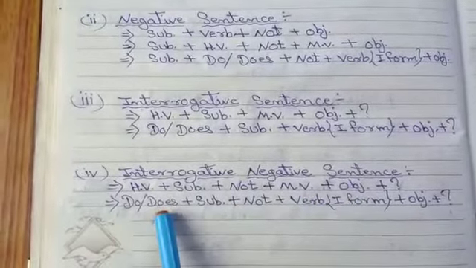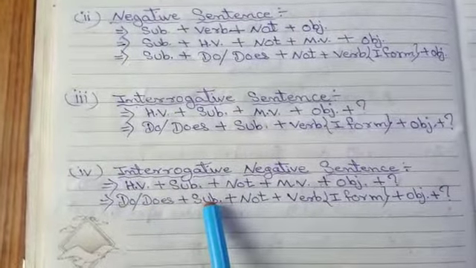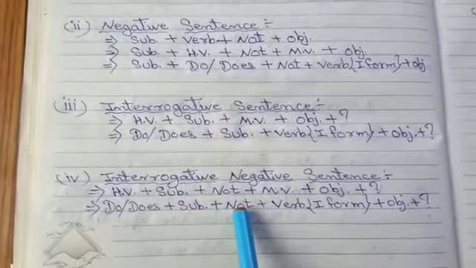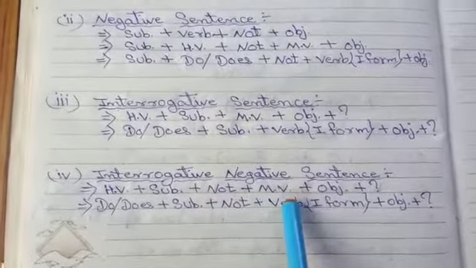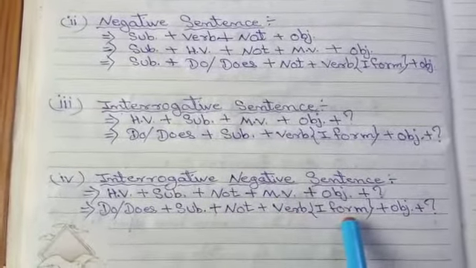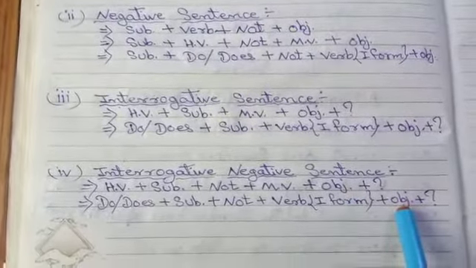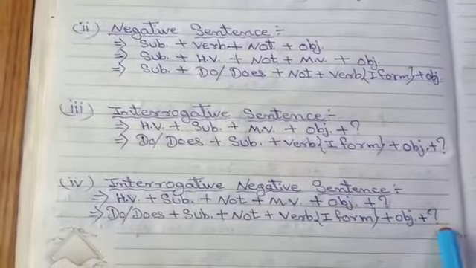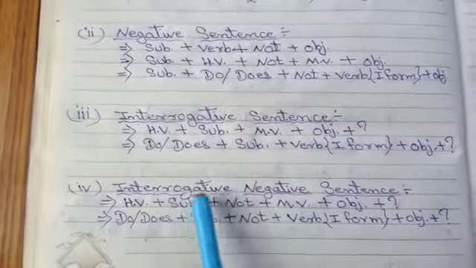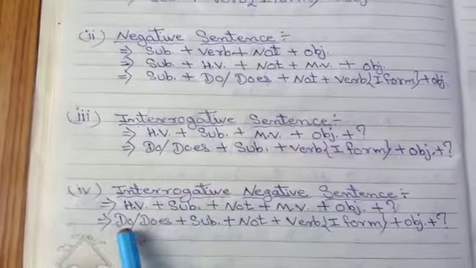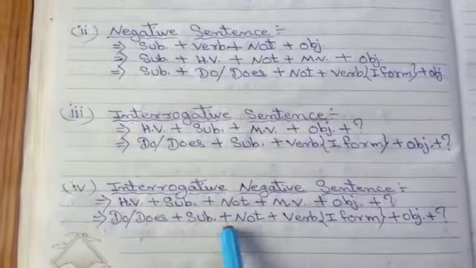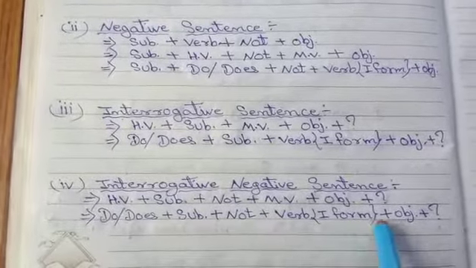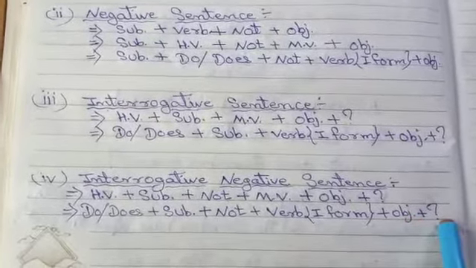HV means do, does, then we use subject, then not, then MV, which means verb first form, then object, then question mark. So the main structure of interrogative negative sentence is do or does plus subject plus not plus verb first form plus object plus question mark.